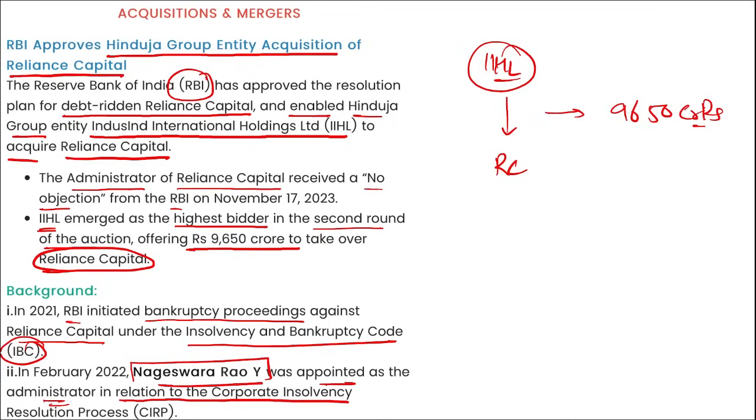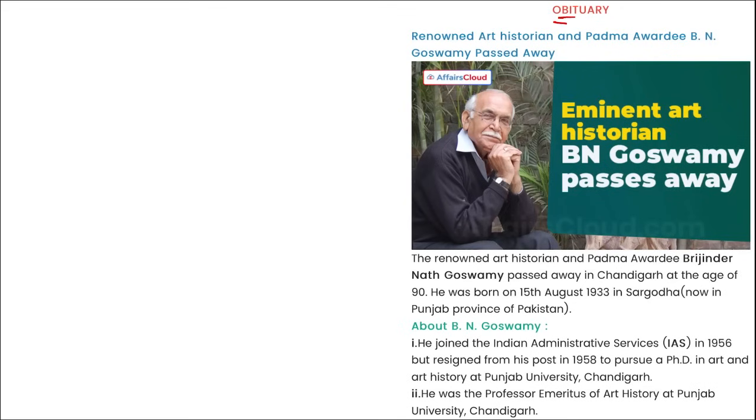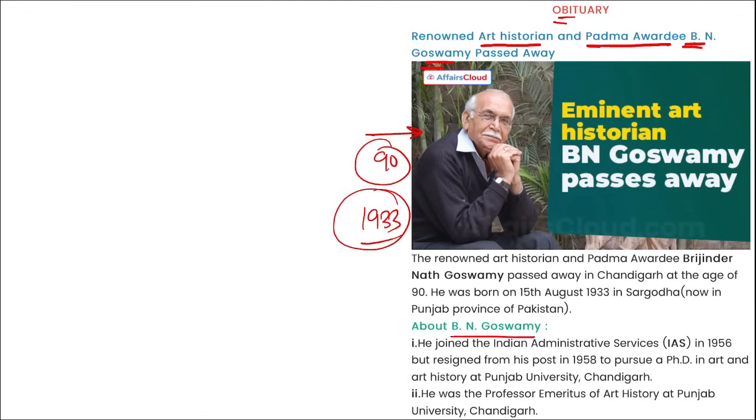Right? Next here you can see is obituary. Renowned art historian and Padma awardee B.N. Goswami, as you can see him in the picture, recently passed away in Chandigarh at the age of 90. He was born in 1933 in Punjab, the Punjab province that was in Pakistan, right? B.N. Goswami joined the IAS service in 1956 but resigned from his post in 1958 to pursue a PhD in arts and art history at Punjab University, Chandigarh.